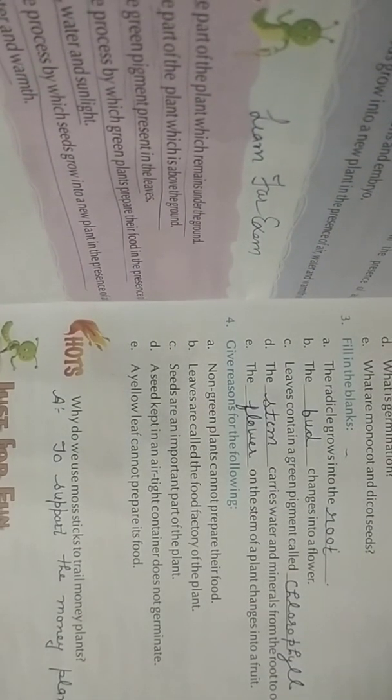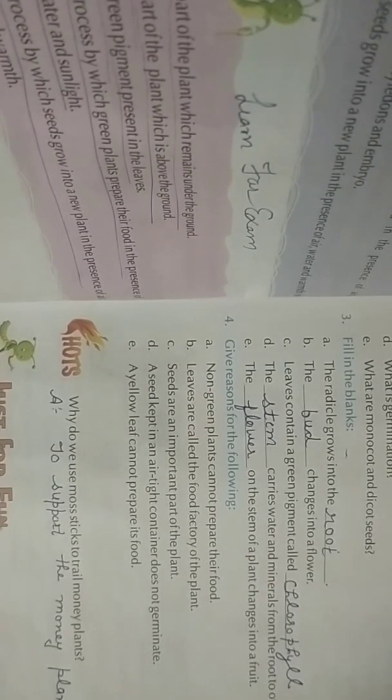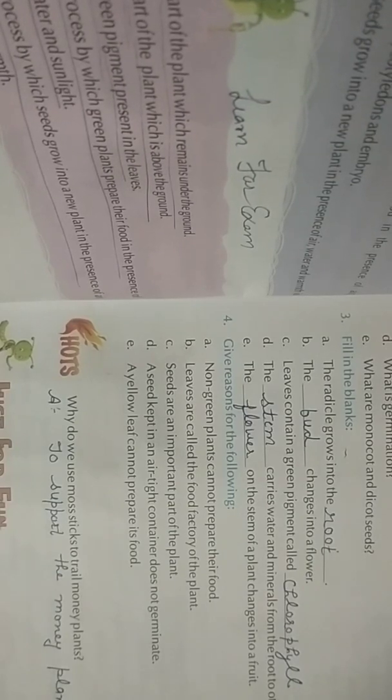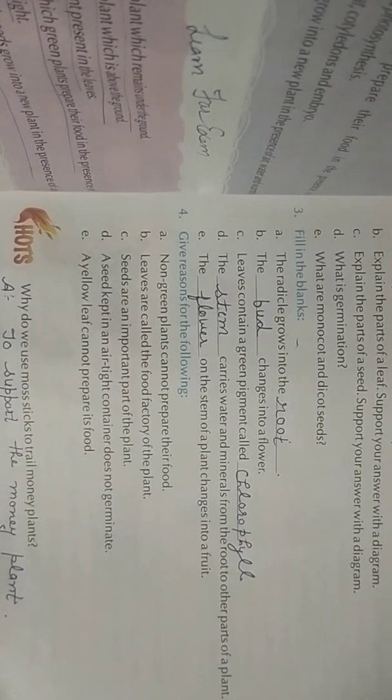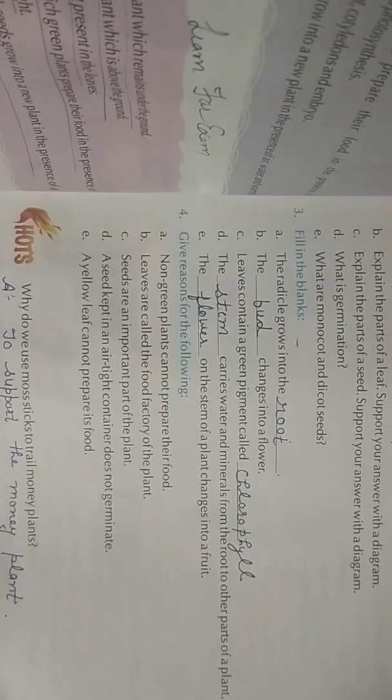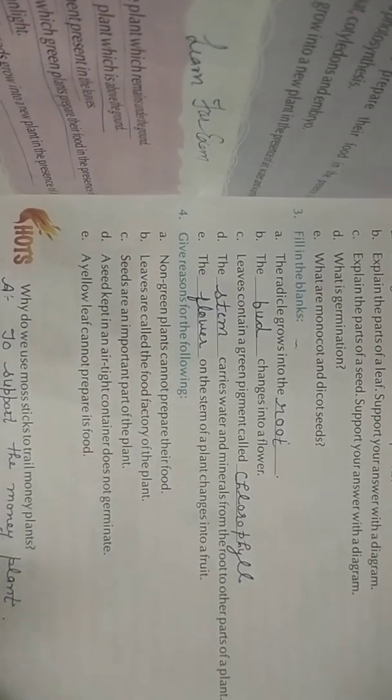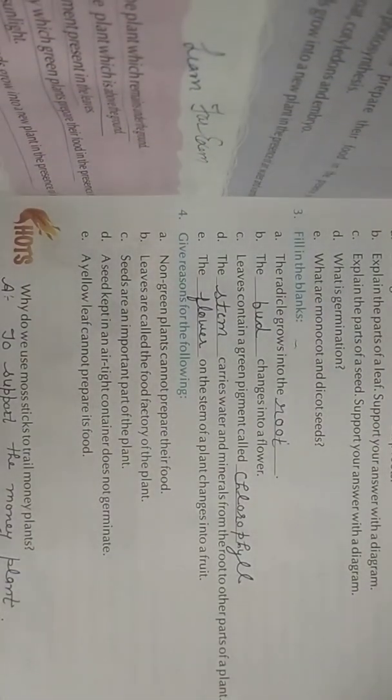Now we'll revise. Fill in the blanks of lesson number 5. A. The radicle grows into the root. Part B. The dash changes into a flower, bud. C. Leaves contain a green pigment called chlorophyll. The dash carries water and minerals from the root to other parts of a plant. That is the stem. Part E. The dash on the stem of a plant changes into a fruit. That is the flower. Okay. Revise the new words properly.